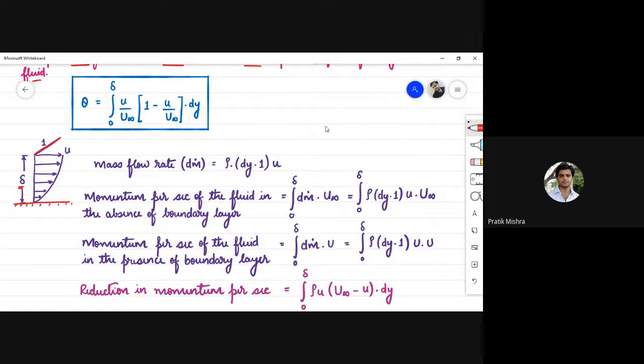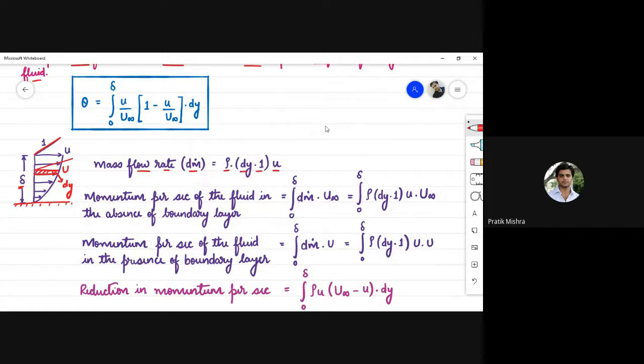Then the mass flowing through any width, suppose consider this strip of dy, and the velocity at this point is u. So the amount of mass that will be flowing through this entire region of dy into 1, this mass flow rate from this strip is dm dot equals rho dy into 1 into u, which is the velocity of flow.